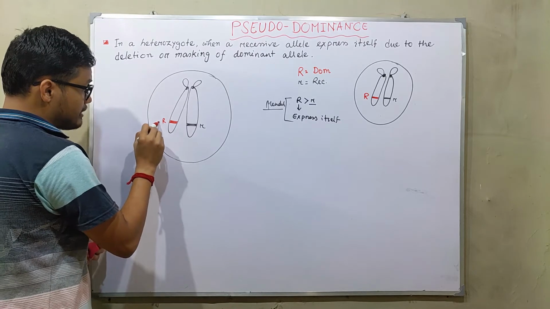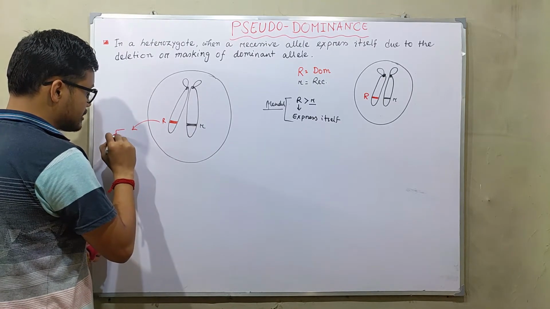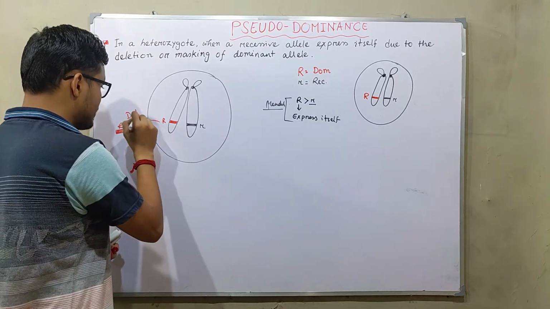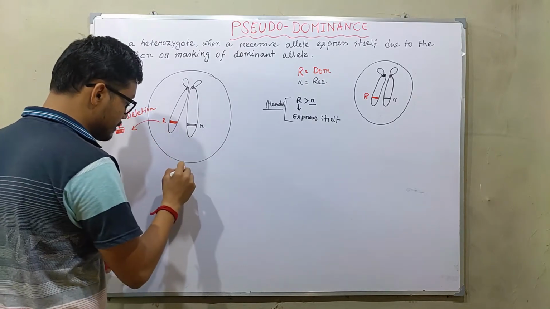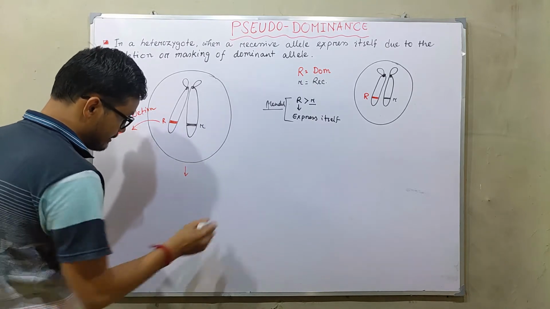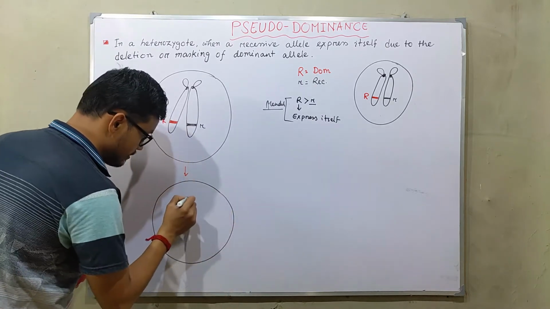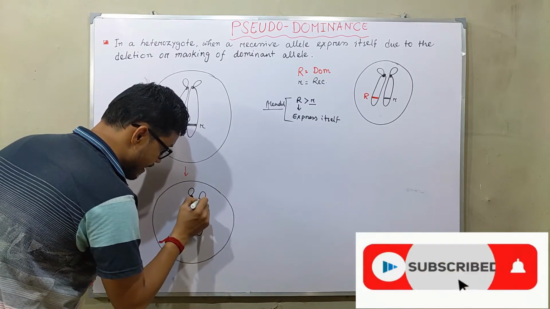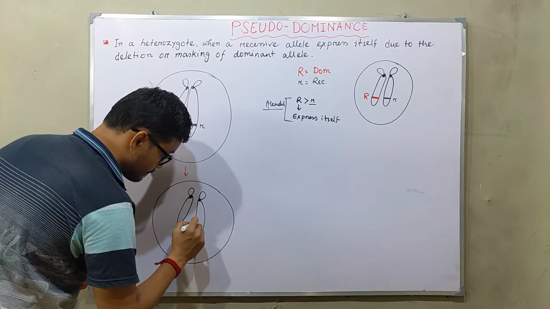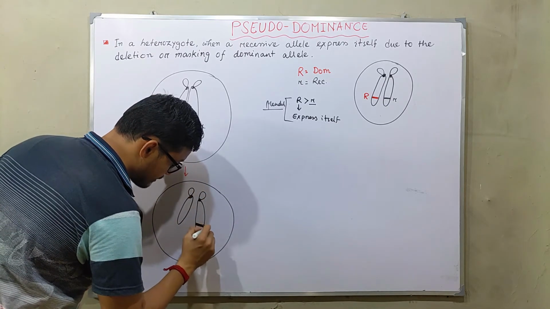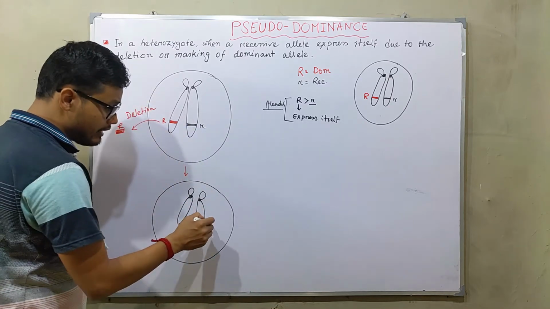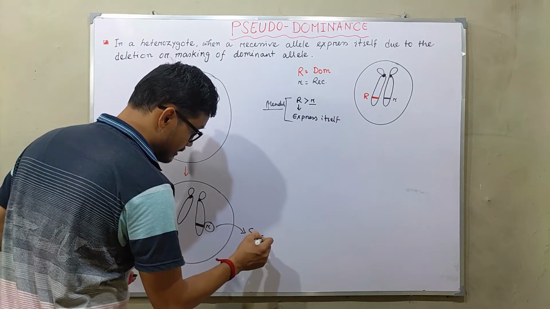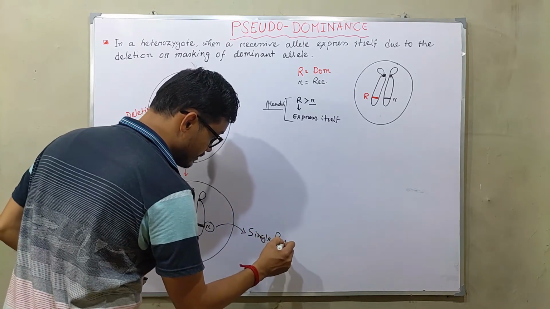So if the dominant allele is deleted from this chromosome, then after deletion of this dominant allele, we get a cell that has no dominant allele, but only a single recessive allele.